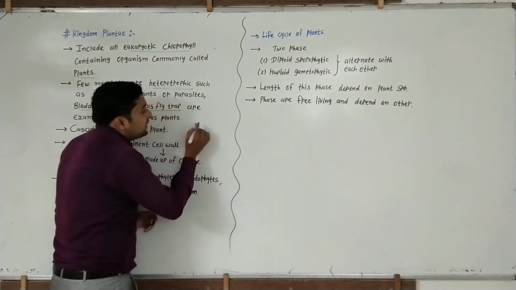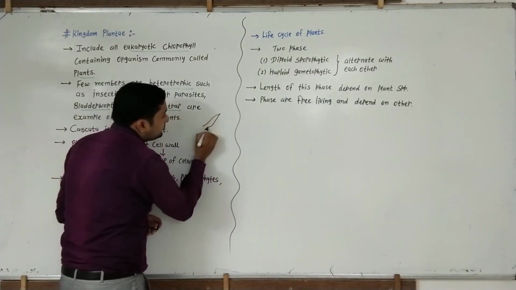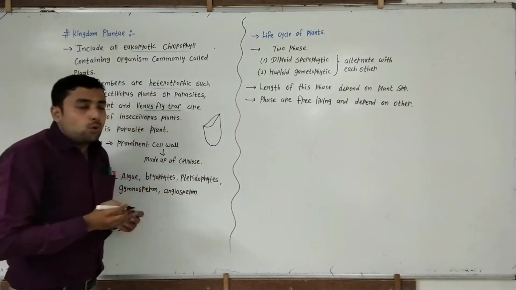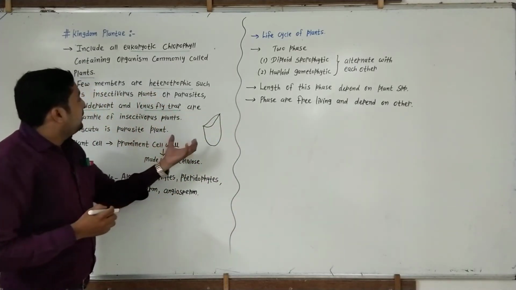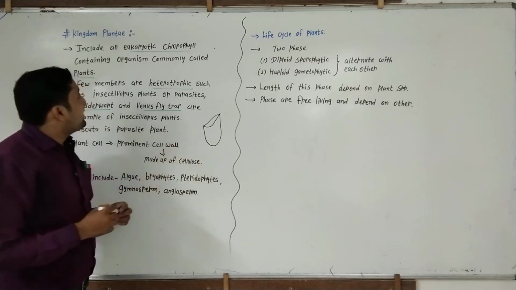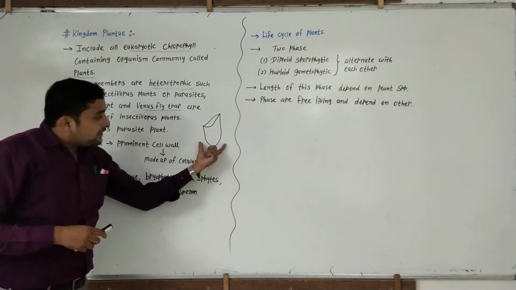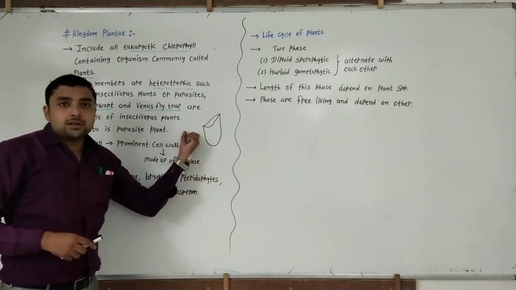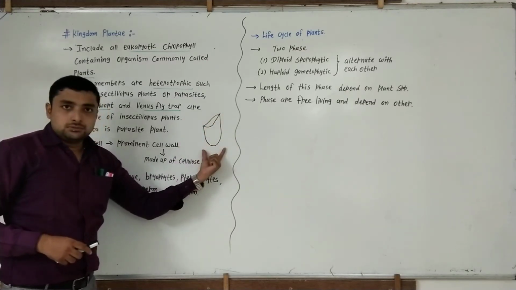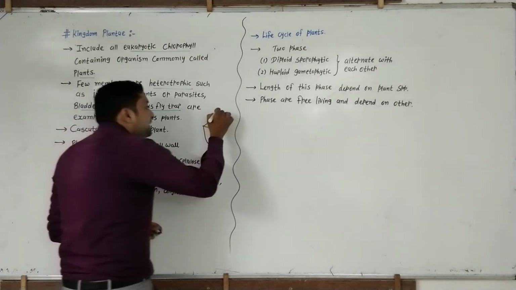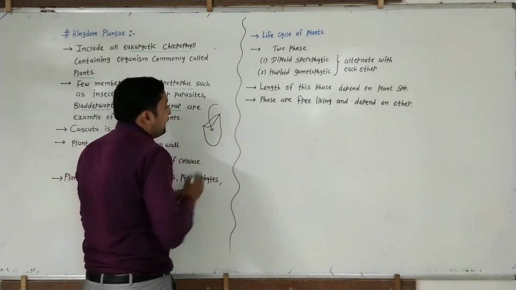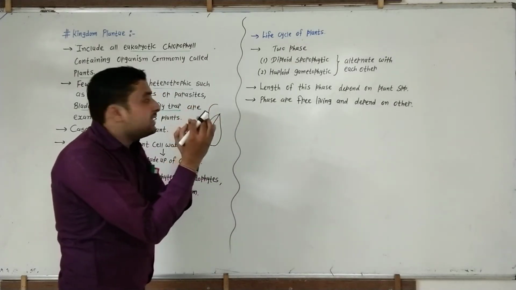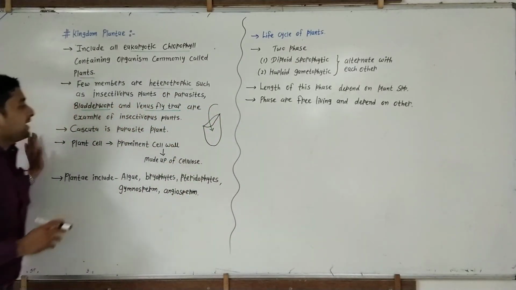The leaf structure looks like this, the Venus flytrap or insectivorous plant structure. So the insect enters inside the leaf, the whole leafy structure closes, and it releases various hydrolytic enzymes.